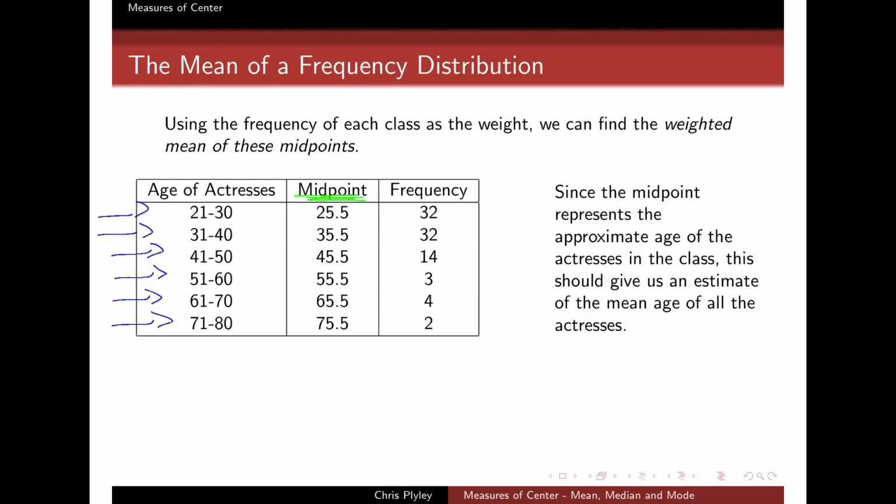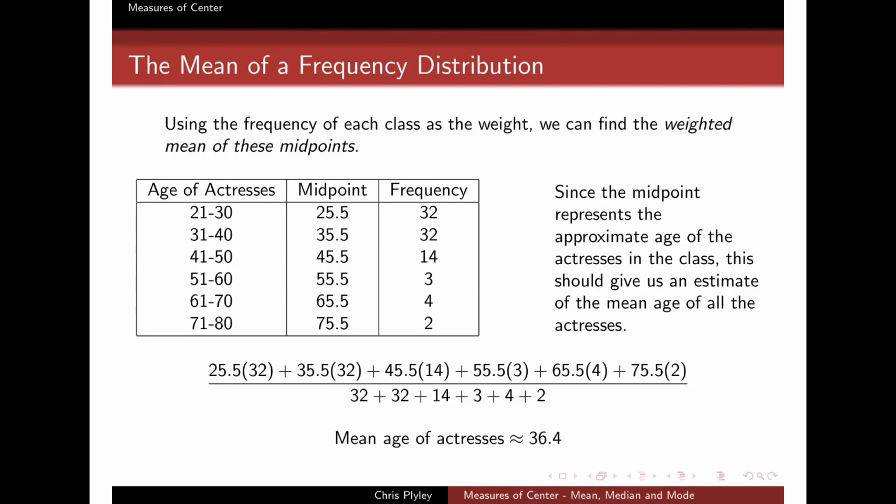The way I'm thinking about this, my real idea here is that this midpoint represents the approximate age of the actresses in each of these classes. So it gives me an estimate as to what the mean age of all of these actresses in each of these classes is. So I'm assuming that these, for instance, 3 actresses who happen to be between 51 and 60, I'm just assuming that their average age is 55.5. I'm assuming that the 2 actresses that were above 70 have an average age of about 75. And this is how I'm going to formulate my estimate for what the actual mean age of all the actresses is.